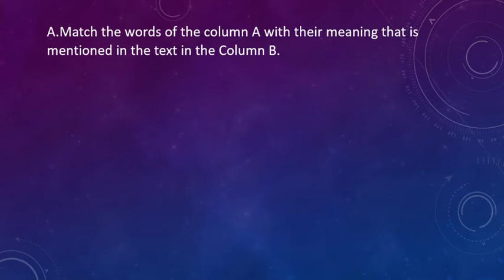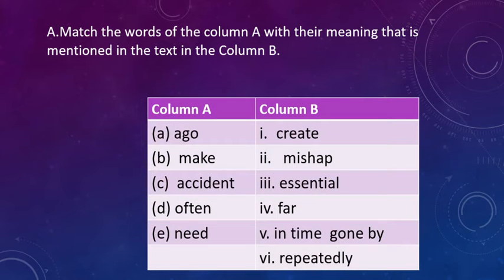So first one, match the words of column A with their meaning that is mentioned in the text in column B. So this is actually a table. You can see column A and column B, and in column A you can see 5 words.